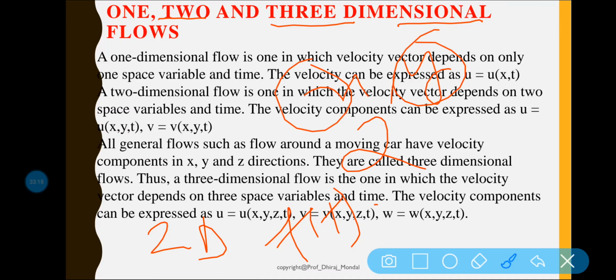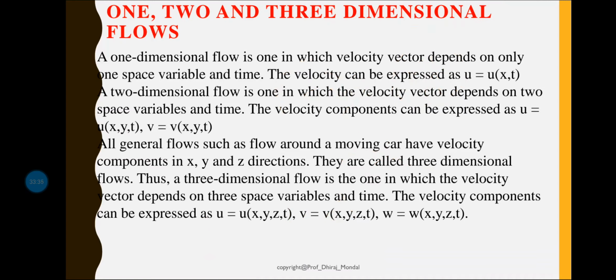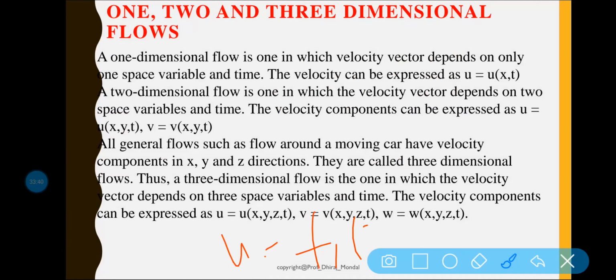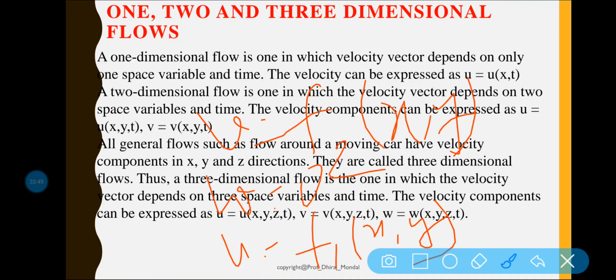For steady two-dimensional flow, the velocity is a function of two space coordinates only. The variation of velocity in the third direction is negligible. Then mathematically we can write that u is equal to function of x, y, and v is equal to function of x, y, and w is equal to 0. This is all about the two-dimensional flow.